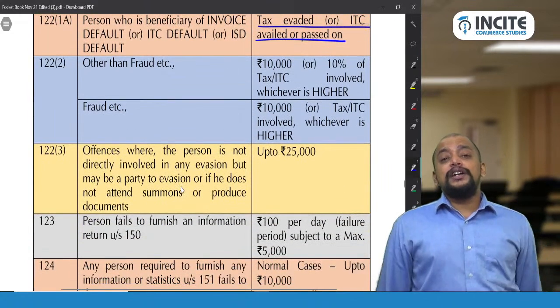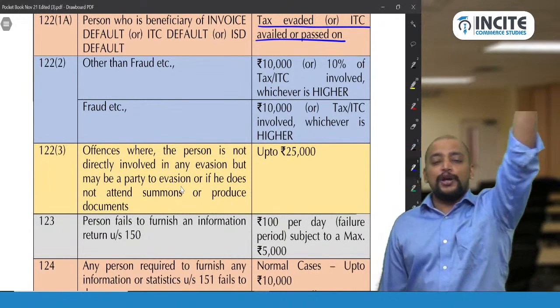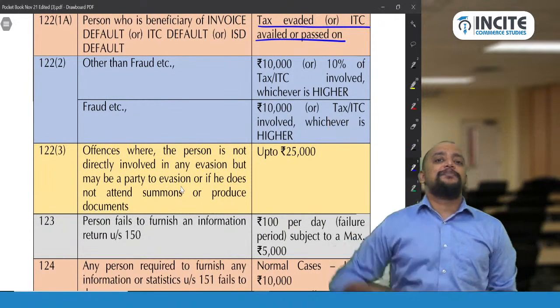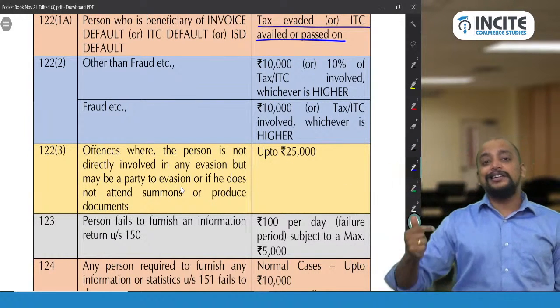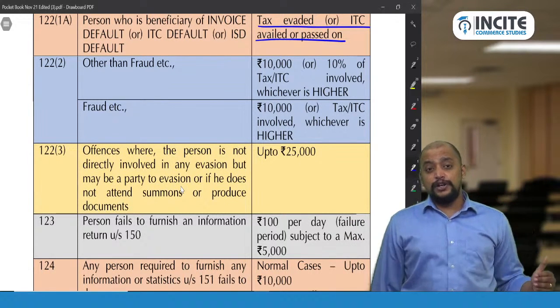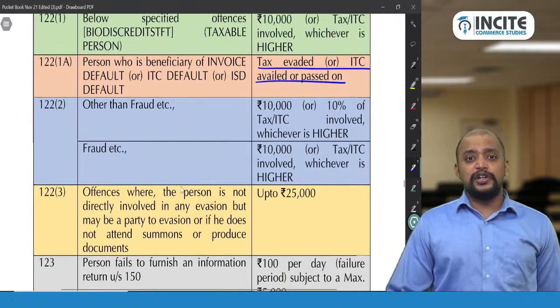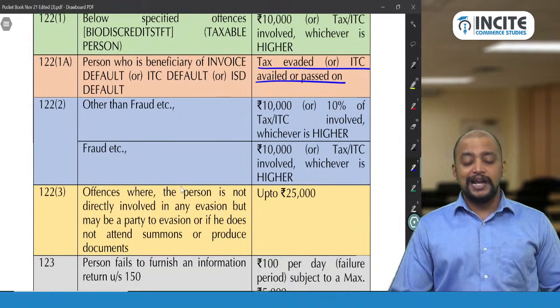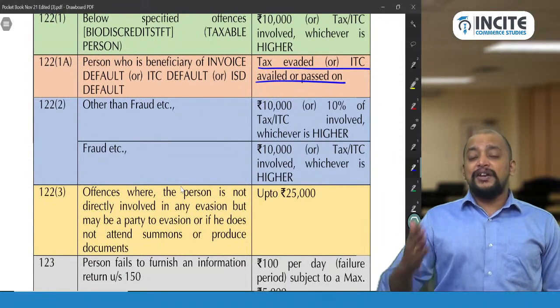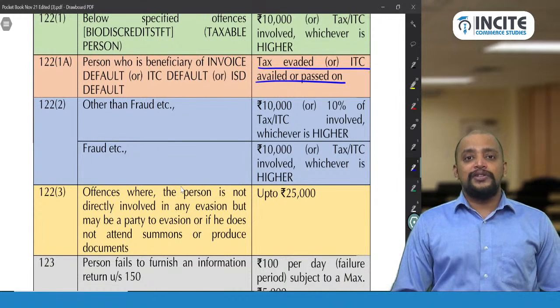Then 122 subsection 2. In 122 subsection 1, which we completed, for ITC, refund, TDS, TCS defaults, the penalty will be 100% of the tax, or refund, or ITC, or TDS, TCS, or 10,000, whichever is higher. Whereas 122 subsection 1A is on a person who is a beneficiary of invoice default, ITC default or ISD default, and whatever benefit he has passed on to the other people by way of ITC, that amount is the penalty.